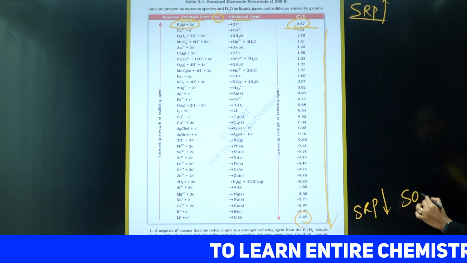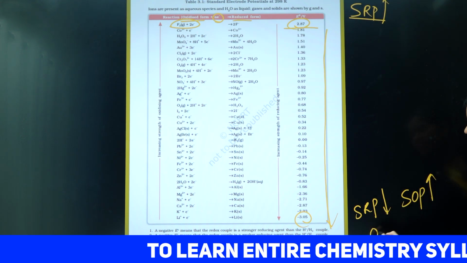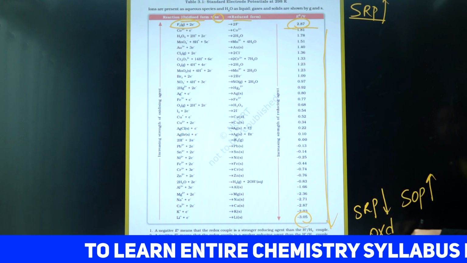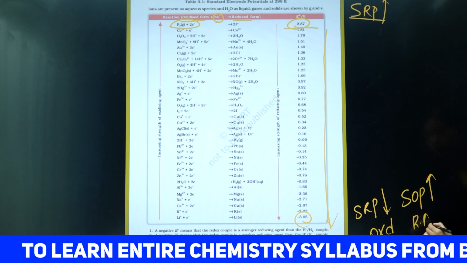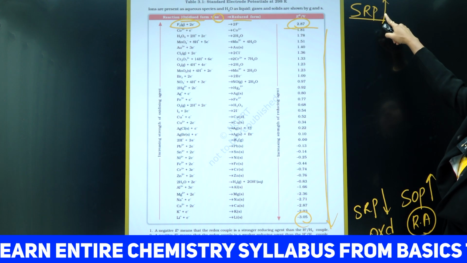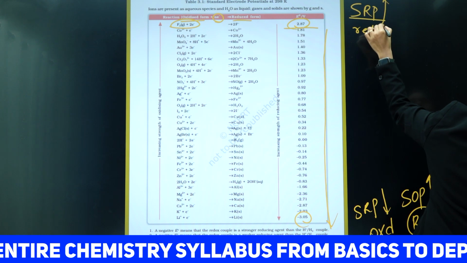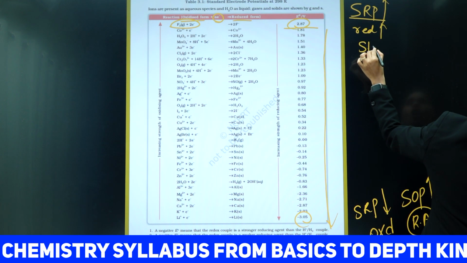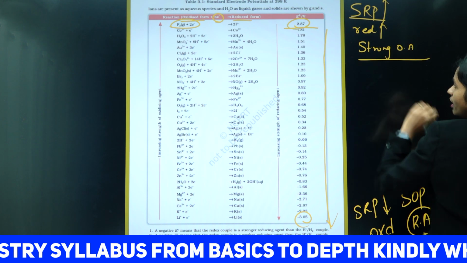Low SRP means SOP is more. SOP more means it has more tendency to undergo oxidation. If it undergoes oxidation, it is a reducing agent, a strong reducing agent. See the top elements. SRP is more means reduction is more. It undergoes reduction. Reduction more means it is a strong oxidizing agent. Keep these points in your notebook, write in your book.